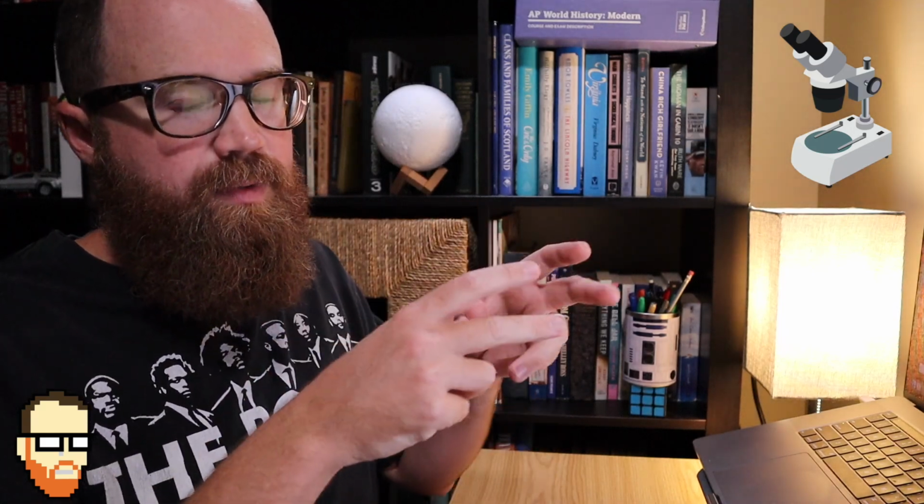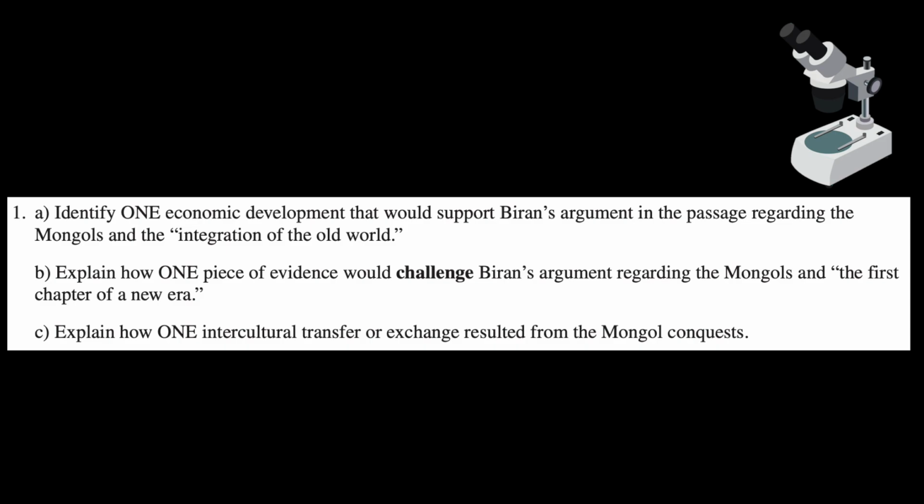So what you want to do is make sure you go in knowing what you're looking for. You need a map, and you get that map from the actual A, B, and C from the prompt. That's what you should be looking for, not just randomly reading a bunch of stuff. So let's check out A, B, and C to see what you're looking for. When you have these in front of you, write on these. You can see right here, A, B, and C. You should be underlining and circling. Don't underline and circle every single thing on here, but feel free to find what's key, because that's what you're looking for.